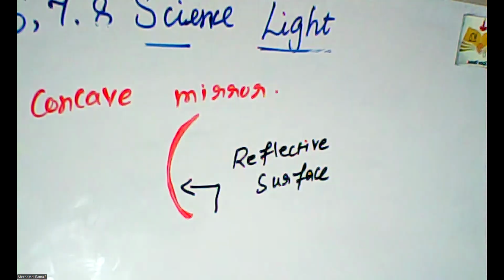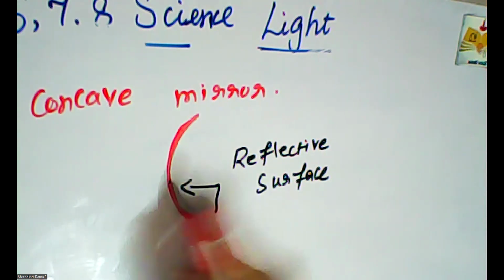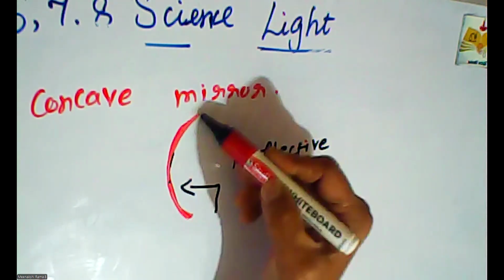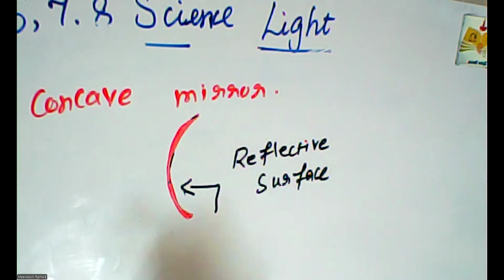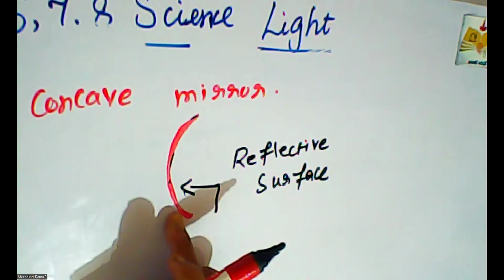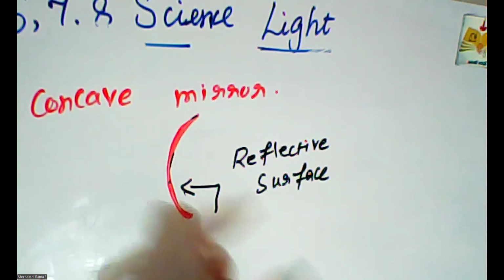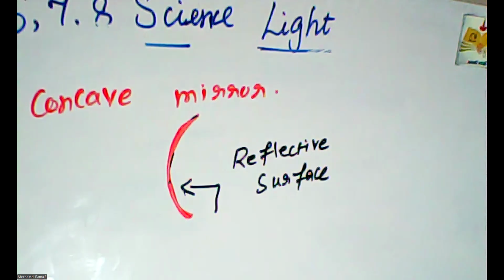So the reflection of light occurs at this concave surface. This is called the concave surface, and that portion is called the reflecting portion. When the reflection of light occurs on this surface, it is called a concave mirror.